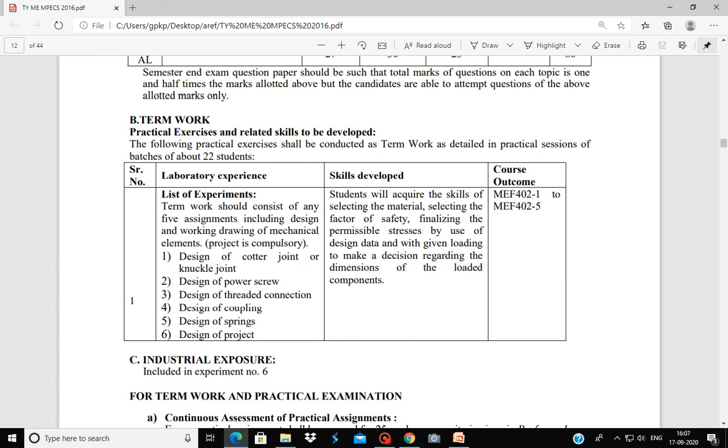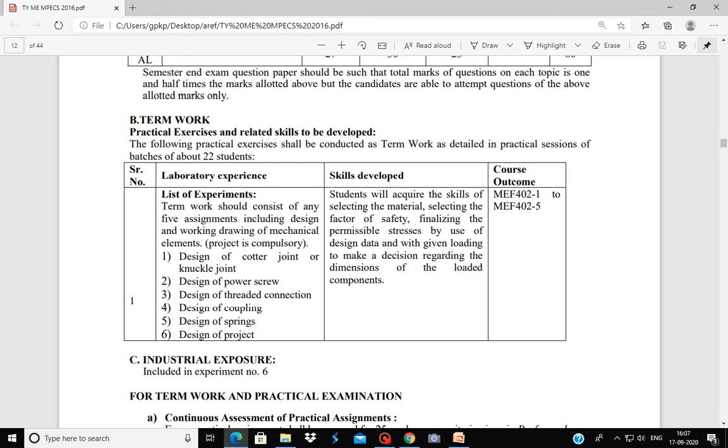You may have seen different mechanical components such as pump, compressor, or you have seen different machineries in the workshop. You have seen lathe machine, drilling machine. So in all those machines these basic components are used, such as shaft, such as nut, bolt, spring. These basic elements are used in almost all the machines. So we are going to study those basic elements. This is regarding the theory.